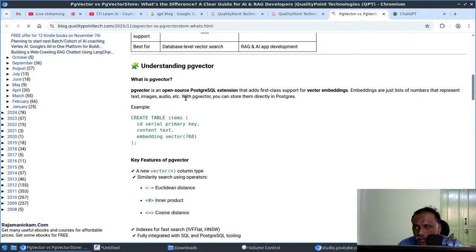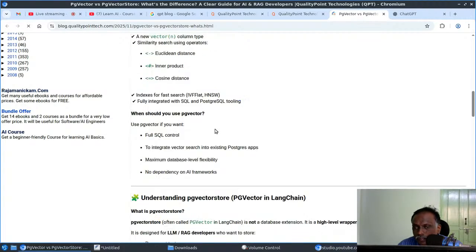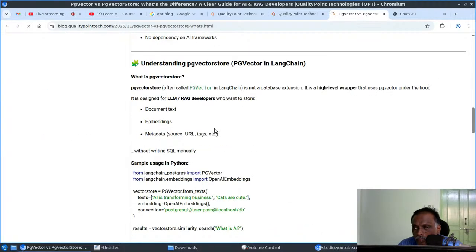So this is PG vector. We have to create the table with the embedding data type. It's a high level wrapper. So we can understand that PG vector is an extension for PostgreSQL, but PG vector store is just a high level wrapper library that uses PG vector under the hood.